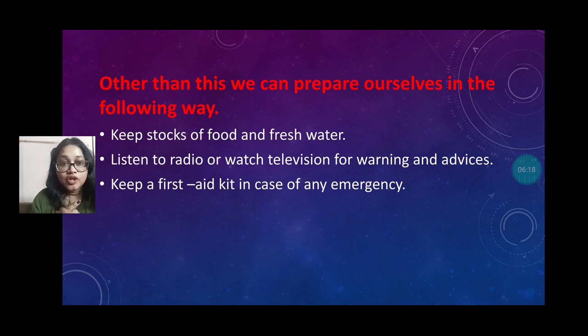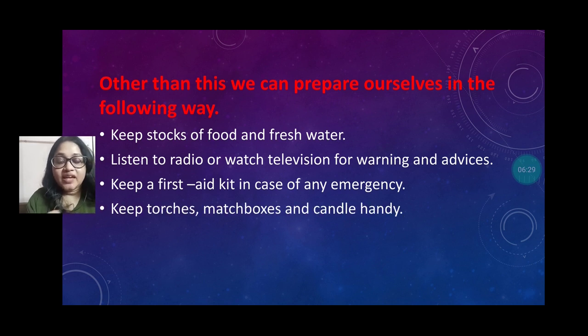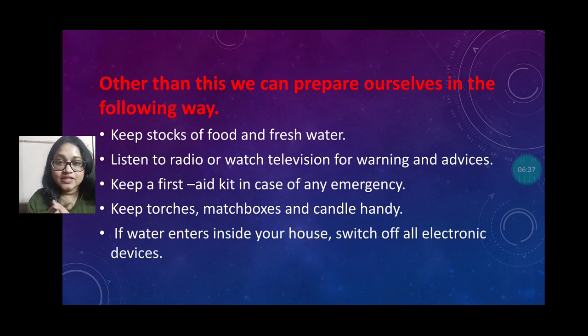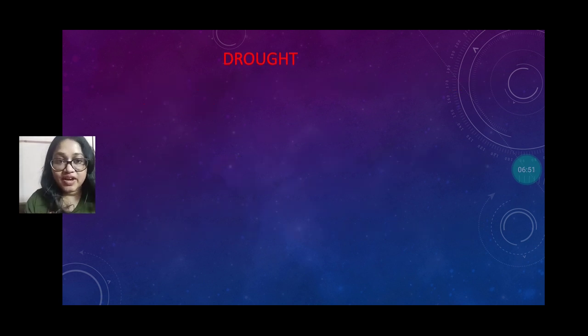So you have to follow the radio and television instructions, and always keep a first aid box with you for any emergency. Okay, and keep with you a torch, matchbox, candle, just like this. Okay, because sometimes due to heavy rain or cyclone or earthquake, there is a power cut, so we need those things. And if water enters your house, switch off all the electronic devices, otherwise a short circuit will happen, and there will be a huge problem at that time.